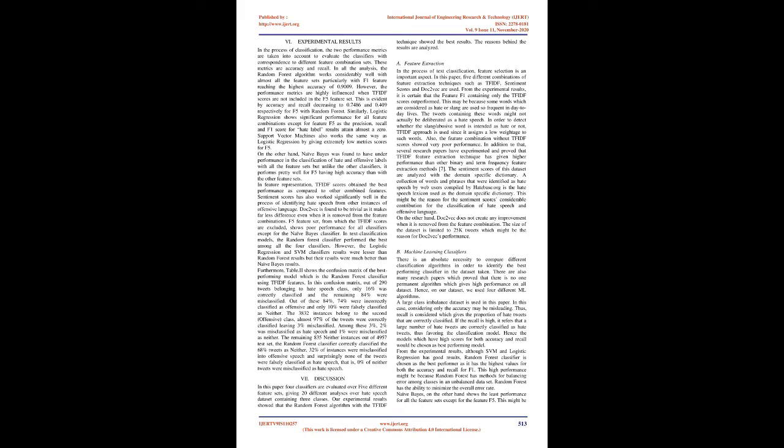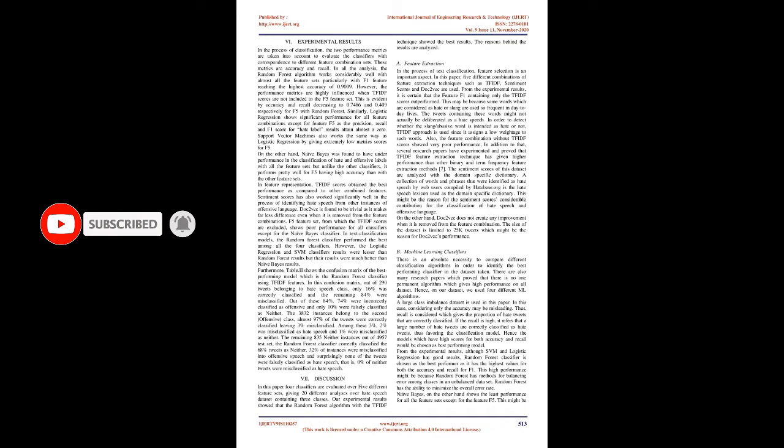Doc2vec is found to be trivial as it makes far less difference even when it is removed from the feature combinations. The F5 feature set, from which the T-FIT scores are excluded, shows poor performance for all classifiers except for the naive Bayes classifier. In text classification models, the random forest classifier performed the best among all the 4 classifiers. However, the logistic regression and SVM classifiers' results were lesser than random forest results, but their results were much better than naive Bayes results. Furthermore, Table 2 shows the confusion matrix of the best performing model, which is the random forest classifier using T-FIT features.